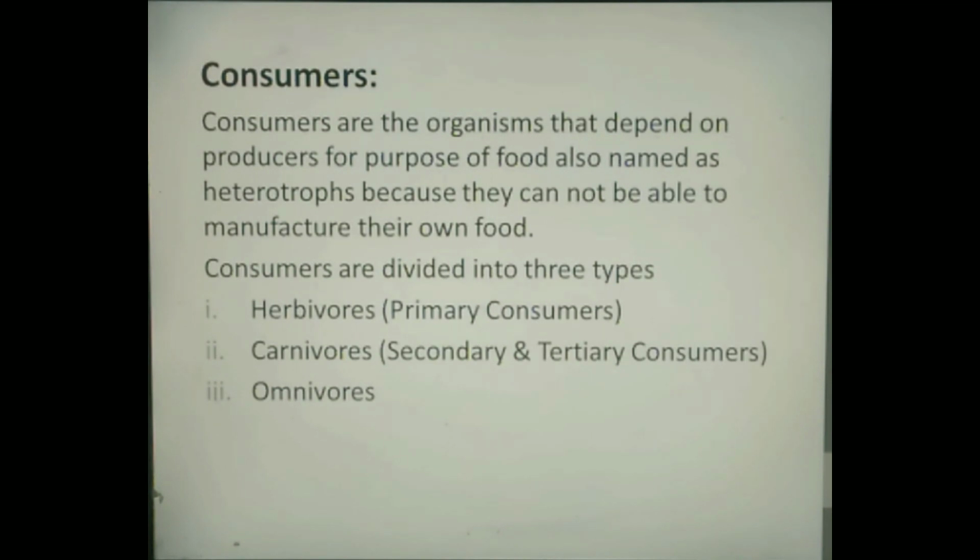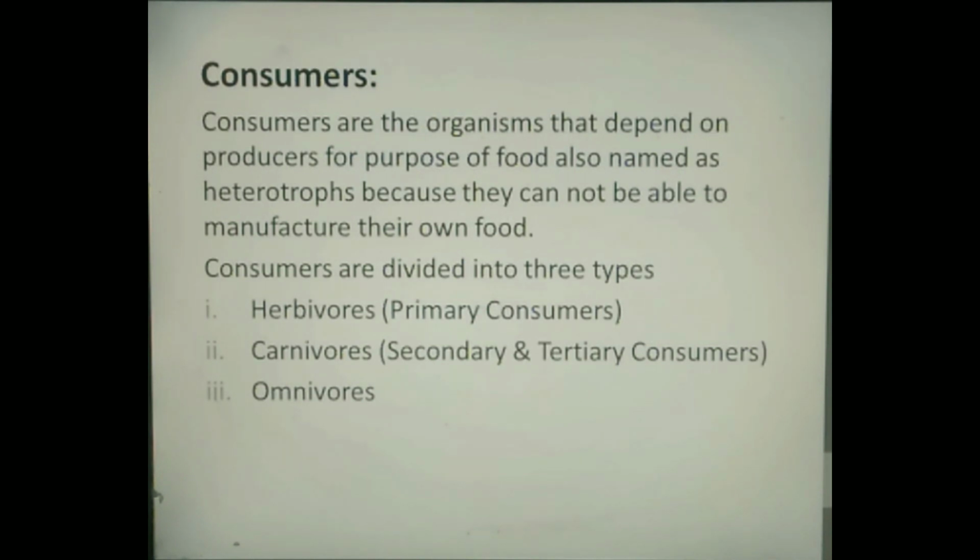Carnivores. Carnivores include secondary and tertiary consumers. Secondary consumers are carnivores that feed on meat of herbivores. Spiders, birds, frogs, etc. are the examples of secondary consumers. Tertiary consumers are carnivores that feed on the flesh of other carnivores that ate the herbivores. Tigers, wolves, mice-eating snakes, hawks and killer whales, etc. are the examples of tertiary consumers.